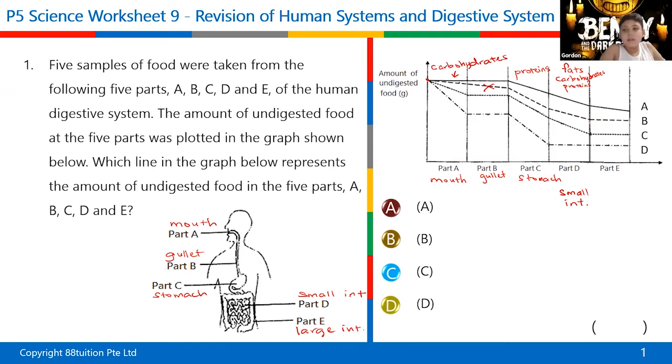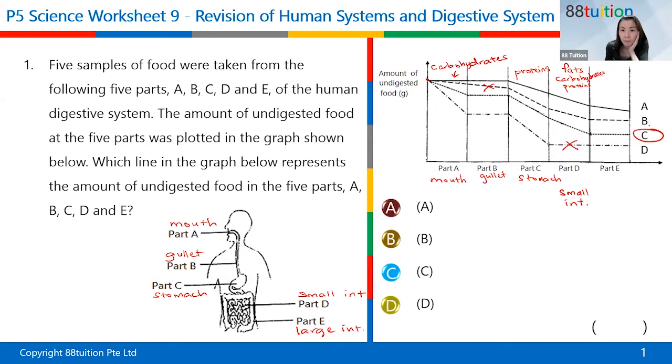C. We had A strike out earlier, then B strike out, right? Then we have C and D to consider, isn't it? Then look at this part here. There is digestion. So that means D is wrong. Correct or not? That means our answer is C.